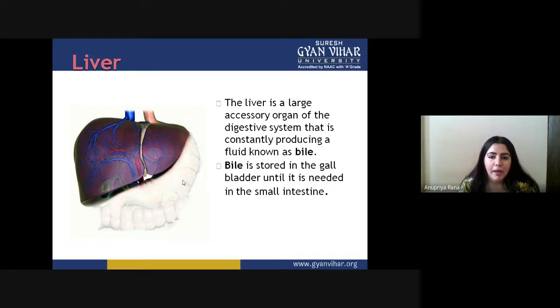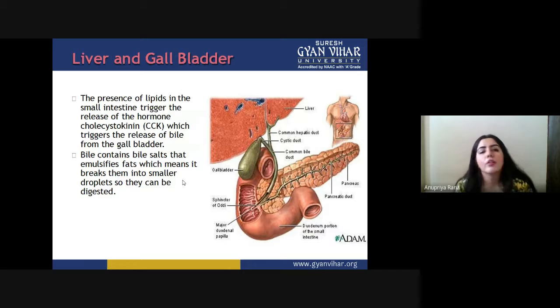So this bile is stored in the gallbladder, but the liver makes it come out to help inside the small intestine with the absorption of food. Now, how do the liver and gallbladder work together? The bile juice is stored inside the gallbladder, but we call it a liver function. So how are these connected? The presence of lipid in the small intestine triggers the release of the hormone called cholecystokinin, in short CCK.